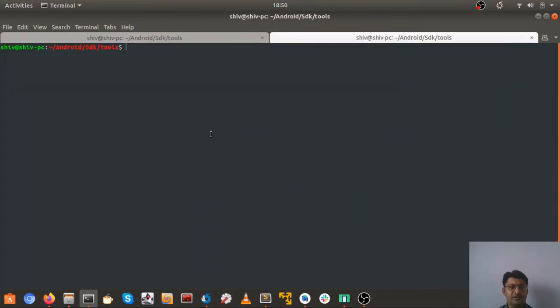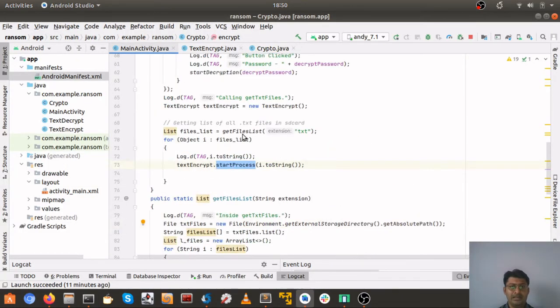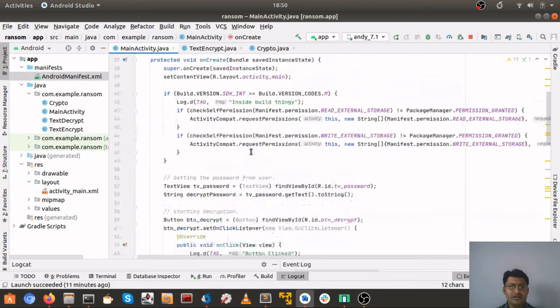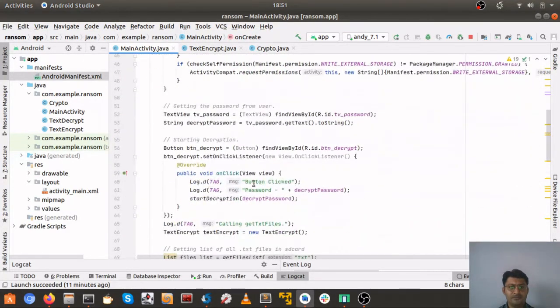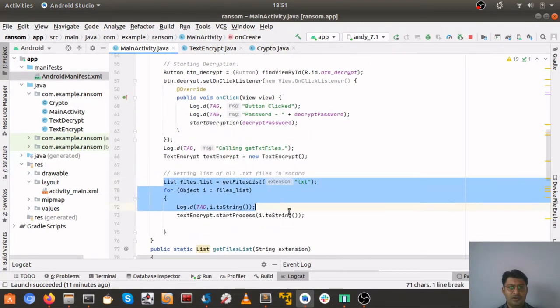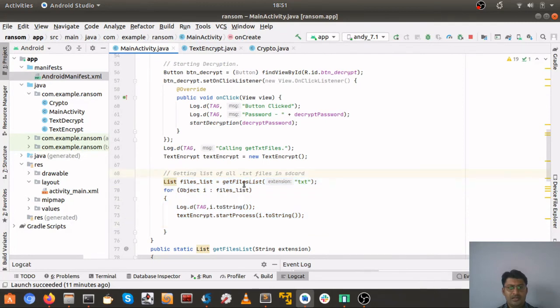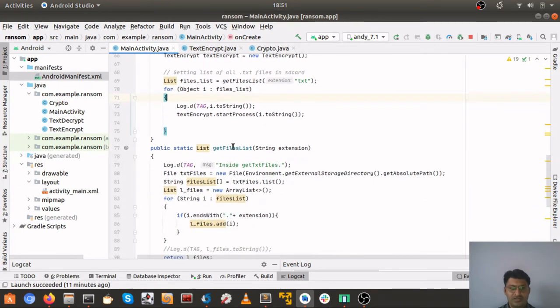Let me do one thing. Let's first place some text files. Coming back to the text files, I didn't show you the main activity. So in the main activity, under the onCreate function, what happens is it will be getting a list of all .txt files from the SD card. If you see getList, yeah, here it's a function.